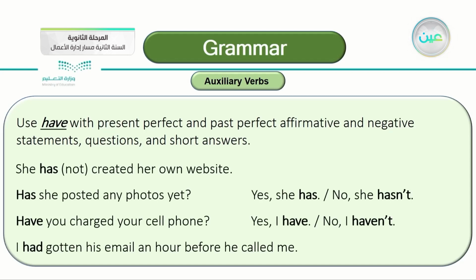She has, or you can say she hasn't, created her own website. So this is a statement, not a question. Let's look at the questions here. Has she posted any photos yet? Most of the time, if you begin the question with an auxiliary verb, it's always a yes or no question. Of course, the answers will include the same auxiliary verb. Yes, she has, or no, she hasn't.